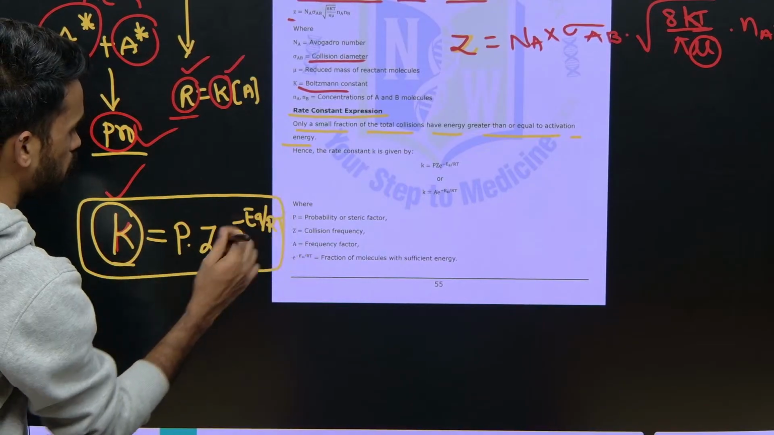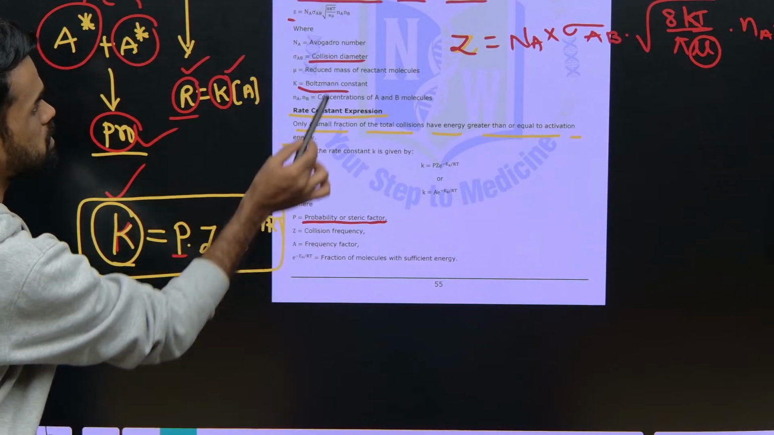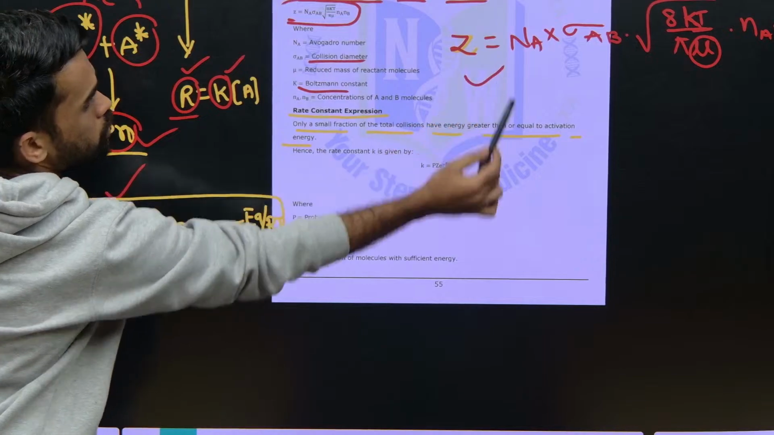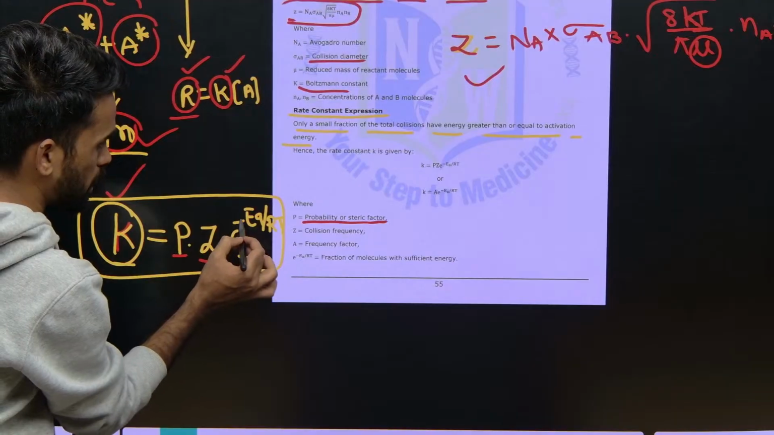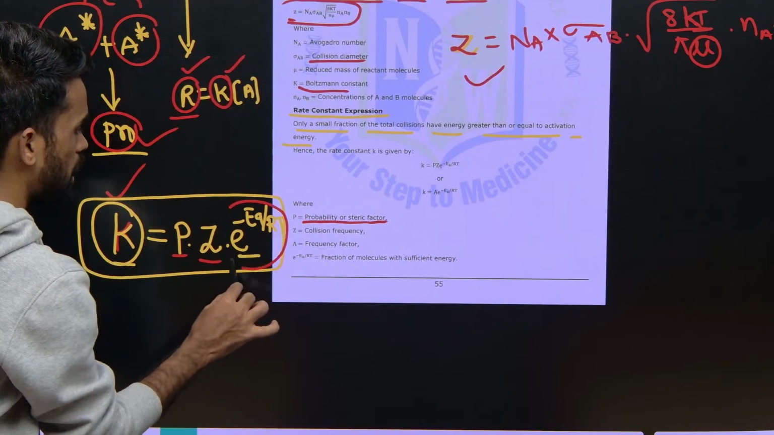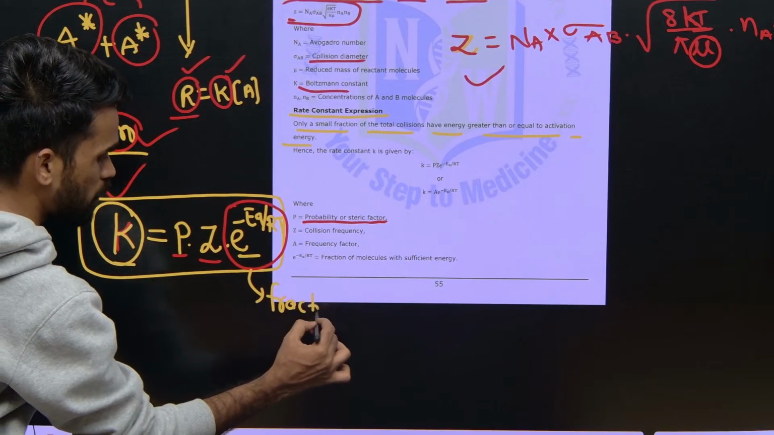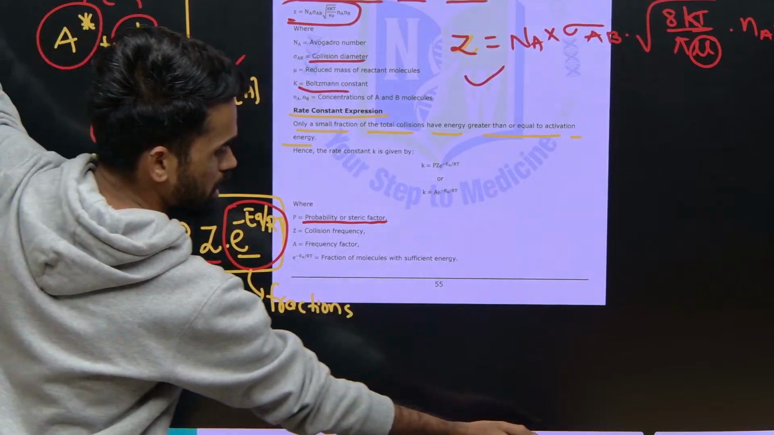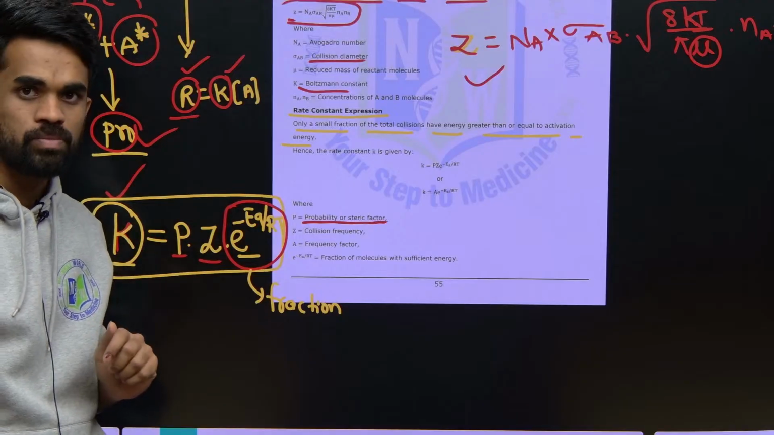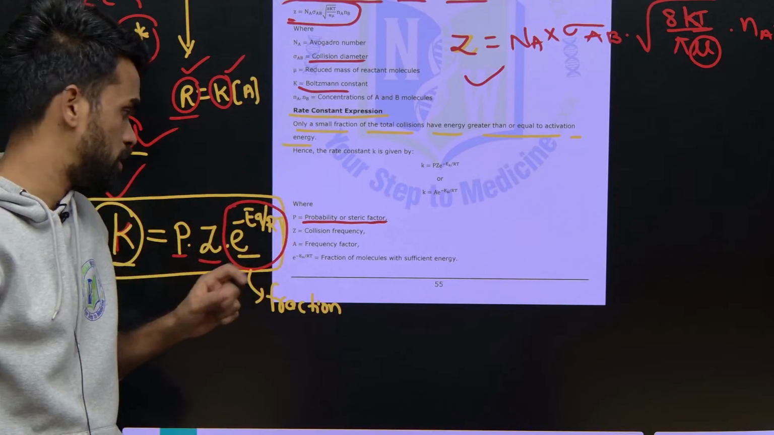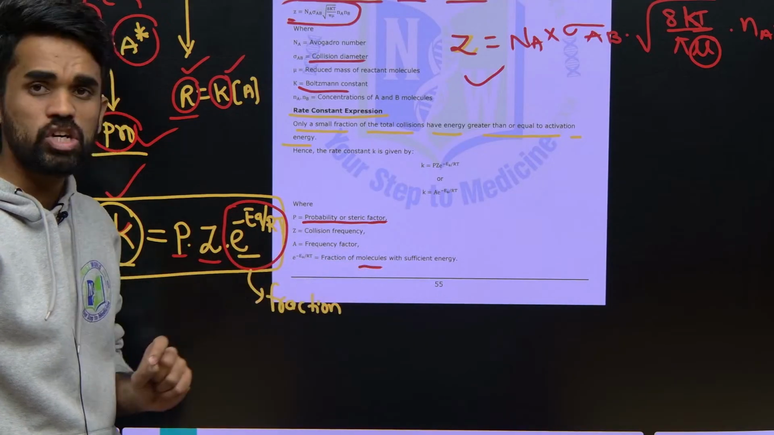So what do we mean by P? Probability factor or steric factor. Z means collision frequency, whatever formula you have written here, that is Z, multiplied with the exponential e to the power minus Ea by RT. This e to the power minus Ea by RT indicates the fraction of molecules having energy that is sufficient for the reaction to happen.